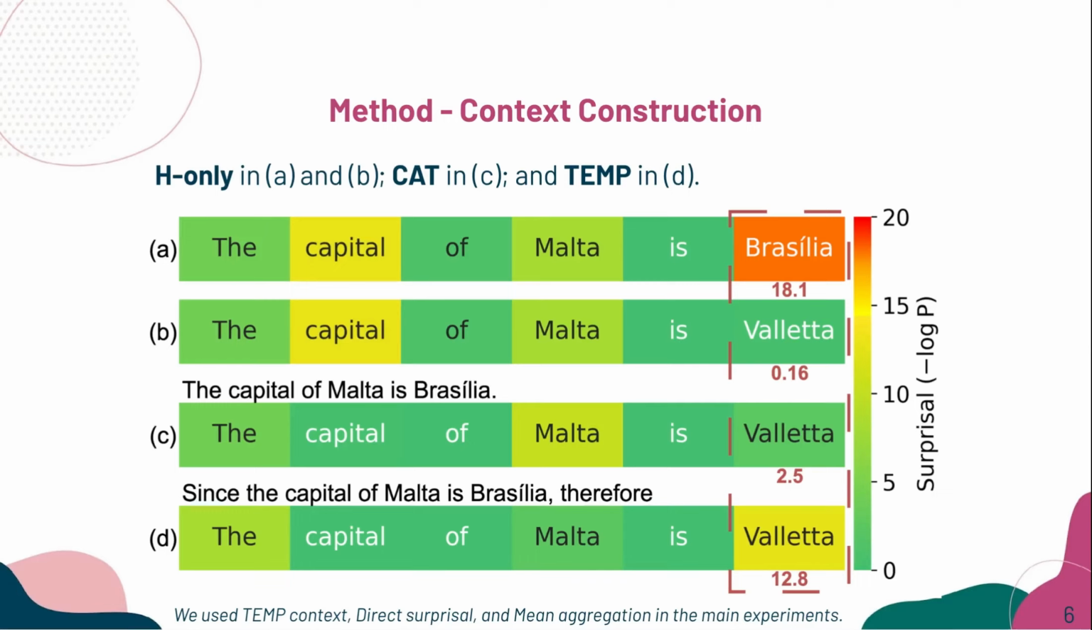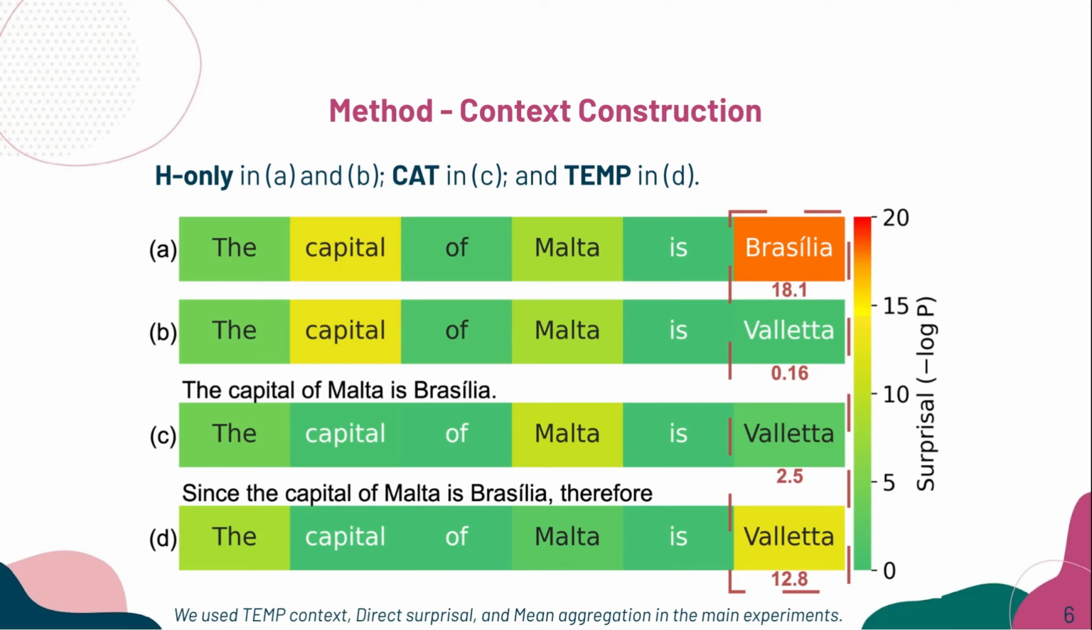This slide shows how different context settings change word-level surprisal, using an example from the Wikicapital dataset. In lines A and B, we use the edge-only setting, where the model sees only the hypothesis. In A, the false statement, the capital of Malta is Brasilia, gives high surprisal on Brasilia, meaning that the model finds it unexpected. In B, the true statement, the capital of Malta is Valletta, gives very low surprisal on Valletta, since the model already knows this fact.